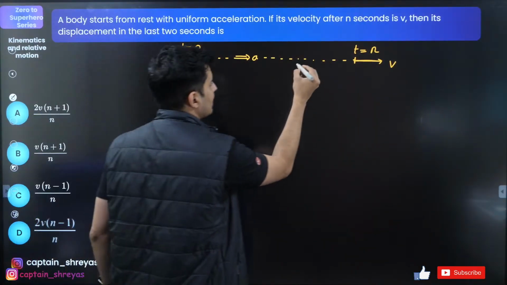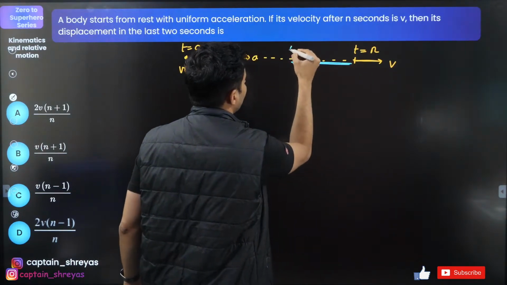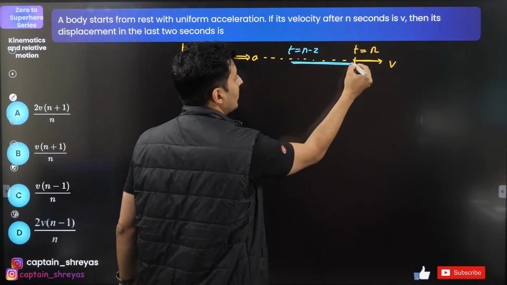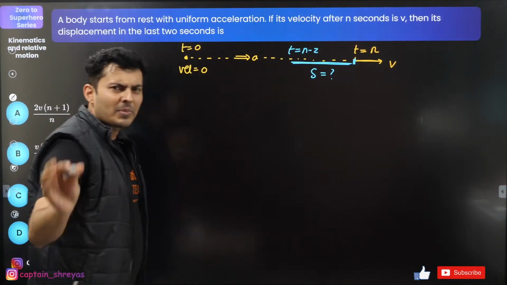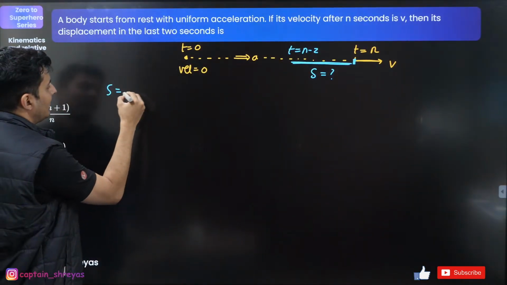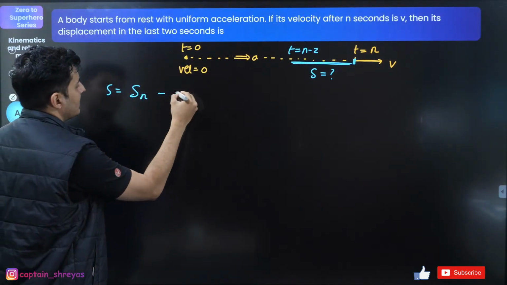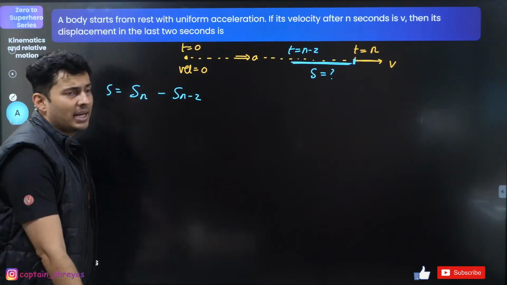So that means from t equal to n minus 2 to t equal to n. What is this displacement going to be? Simple. That displacement is displacement till n seconds minus displacement till n minus 2 seconds.